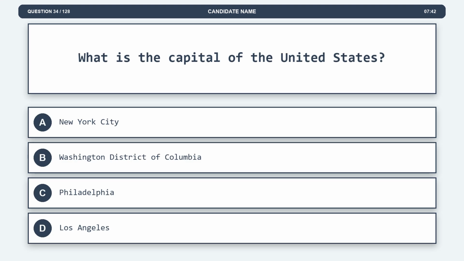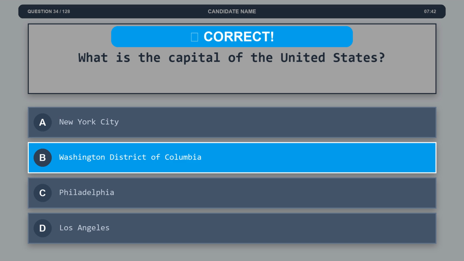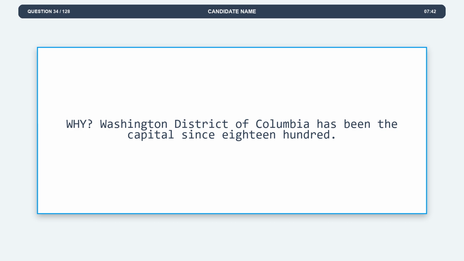Question 34. What is the capital of the United States? Option A, New York City. Option B, Washington District of Columbia. Option C, Philadelphia. Option D, Los Angeles. The correct answer is option B, Washington District of Columbia. Explanation. Washington District of Columbia has been the capital since 1800.